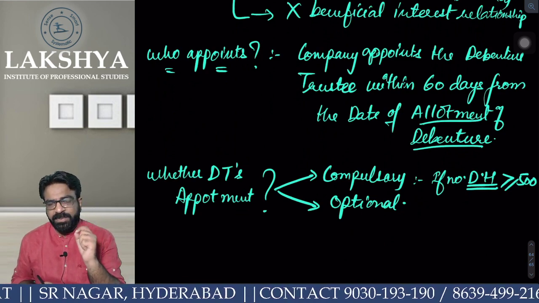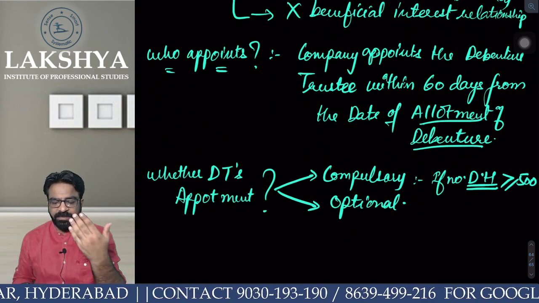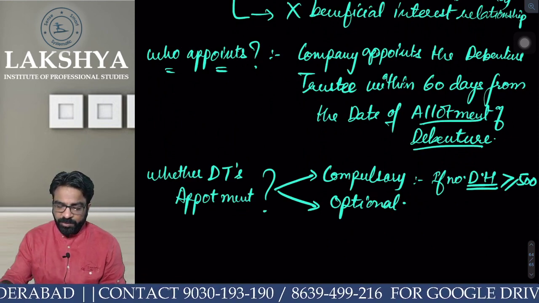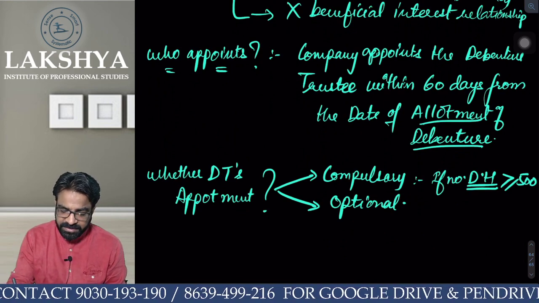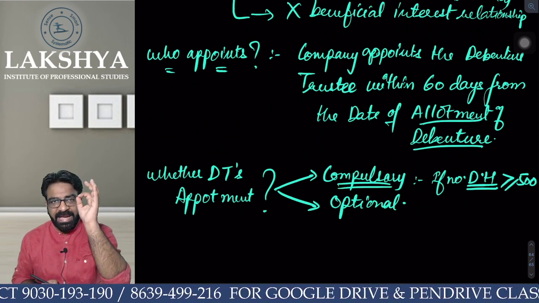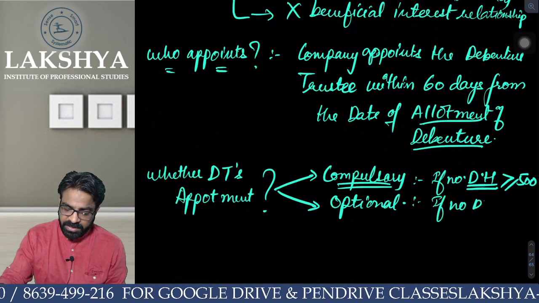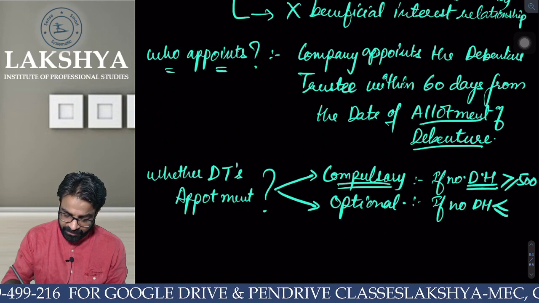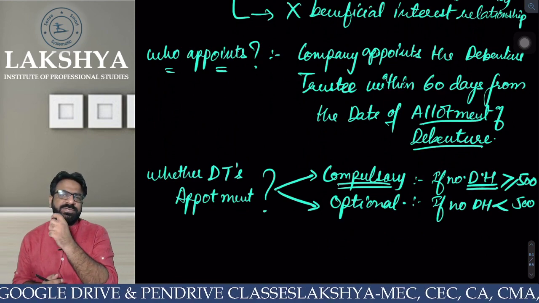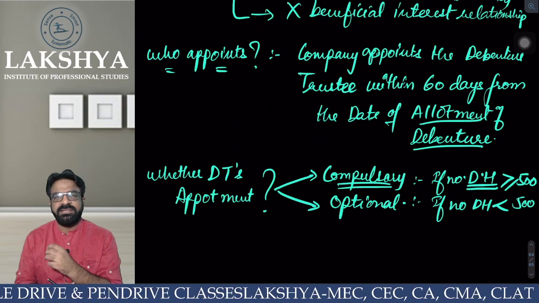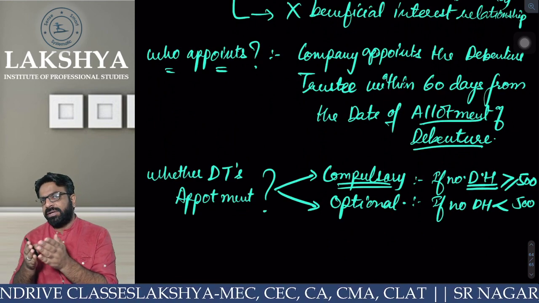Yes. So in the register of debenture holders MGT-2, if the number of debenture holders is 500 or more, then what will happen? His appointment becomes compulsory. The company has to appoint a debenture trustee. But if the number of debenture holders is less than 500, then it is an option for the company. Everyone clear or not? Then the company has to think whether to appoint the debenture trustee or not.